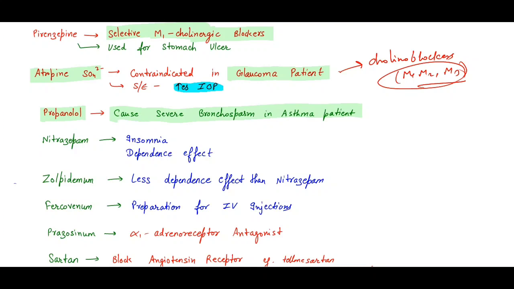Nitrazepam has two effects, as you studied before. It is the sleeping pill, and that's why it is used for insomnia. Insomnia means no sleep. So nitrazepam is used for insomnia and has dependence effects.